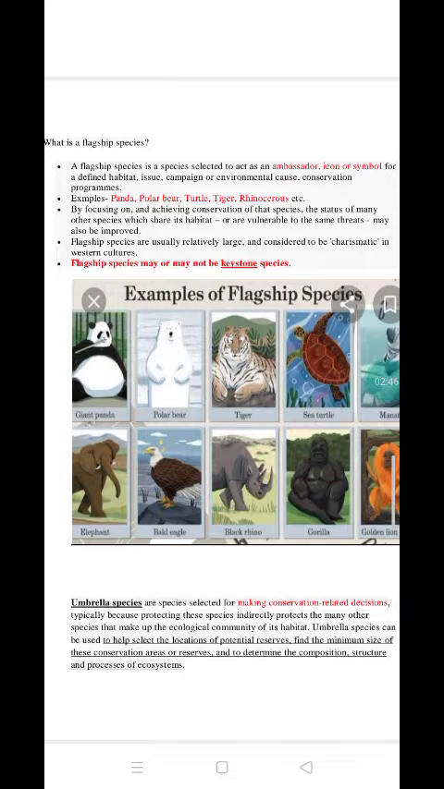Next term is the flagship species. A flagship species means any species which is selected as an ambassador animal, an icon or symbol for a particular habitat or ecosystem, and that animal is selected for environmental causes, conservation, and environmental protection campaigns. For example, in this picture we can see many examples of flagship species: the great panda, the polar bear, the tiger, the Royal Bengal tiger of India, then the sea turtle, gorillas, elephants. Many are there.